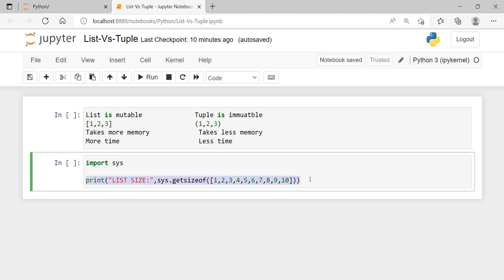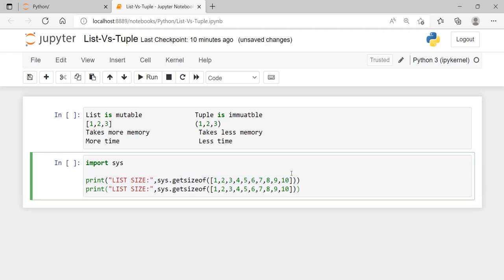The same thing I'm going to copy. There are no changes except the type. Instead of the square brackets, I'm going to use parentheses to make it a tuple of elements. And now let's print it as a tuple. Now if I run this, you will see number wise, the list is storing 1 to 10, and the tuple also is going to store 1 to 10 only. There is no difference in that. Let me run it now and we'll see the exact difference between list and tuple. I think I need to add one more bracket.